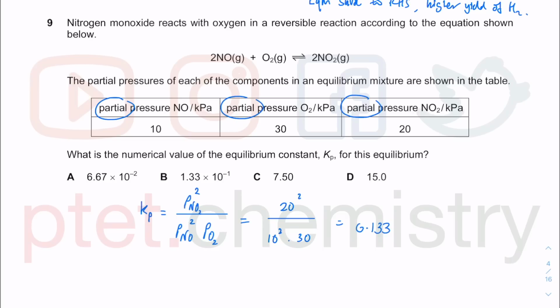0.133. So if you look at the scientific form, that is going to be 1.33 times 10 to the minus 1, as I could move my decimal place to the right hand side. It will give me a minus 1 there. It has a unit, so these are kilopascal. So the unit will be kilopascal square over kilopascal square times kilopascal. The square and the square cancel. I get kilopascal minus 1. If this is a structured question, you'll probably get 1 mark for the unit itself.